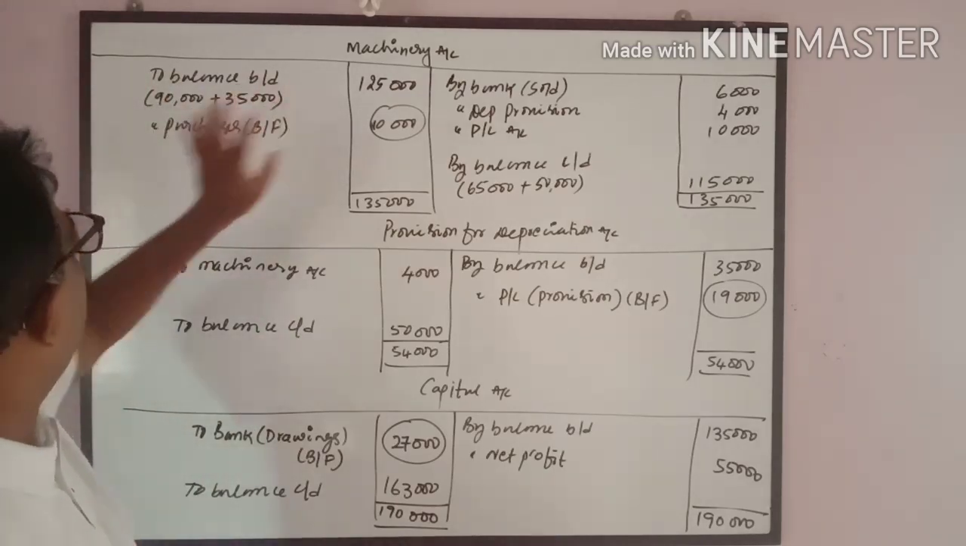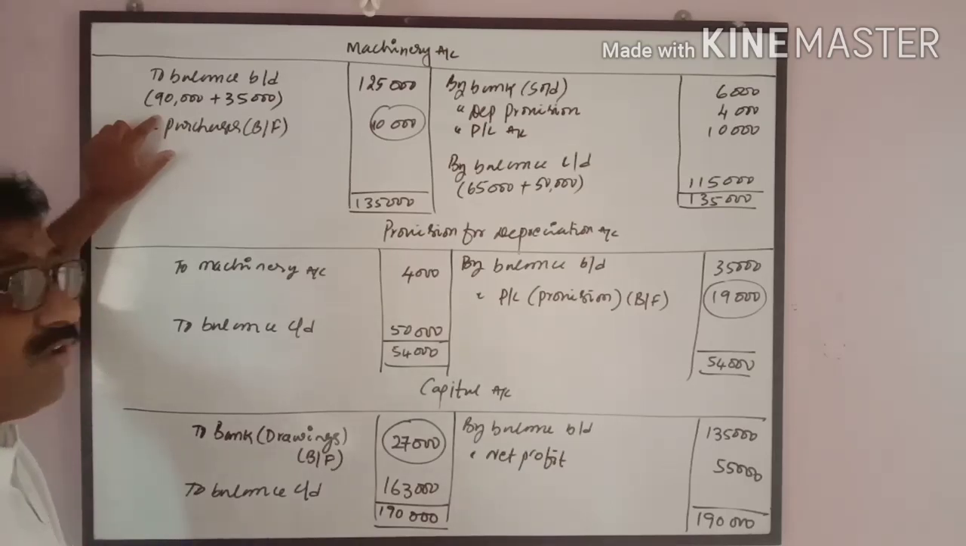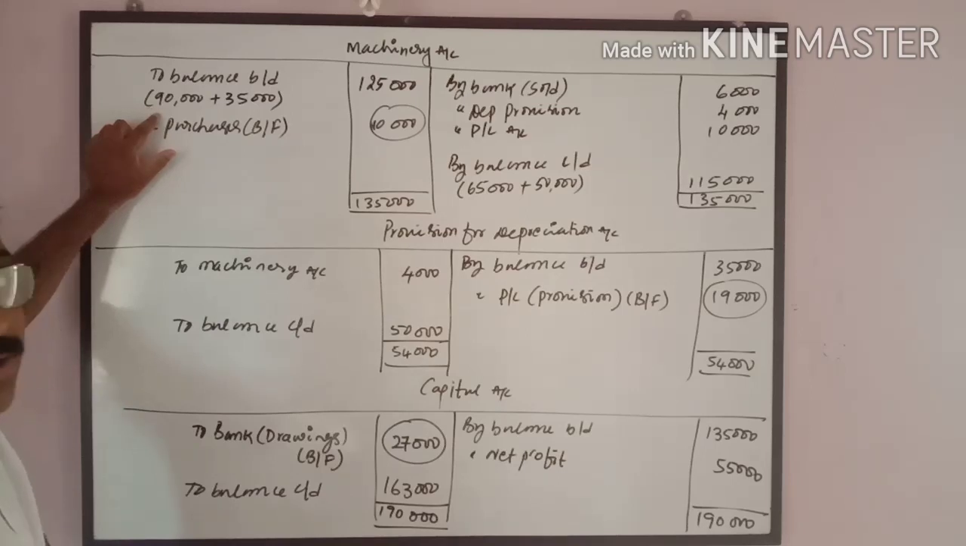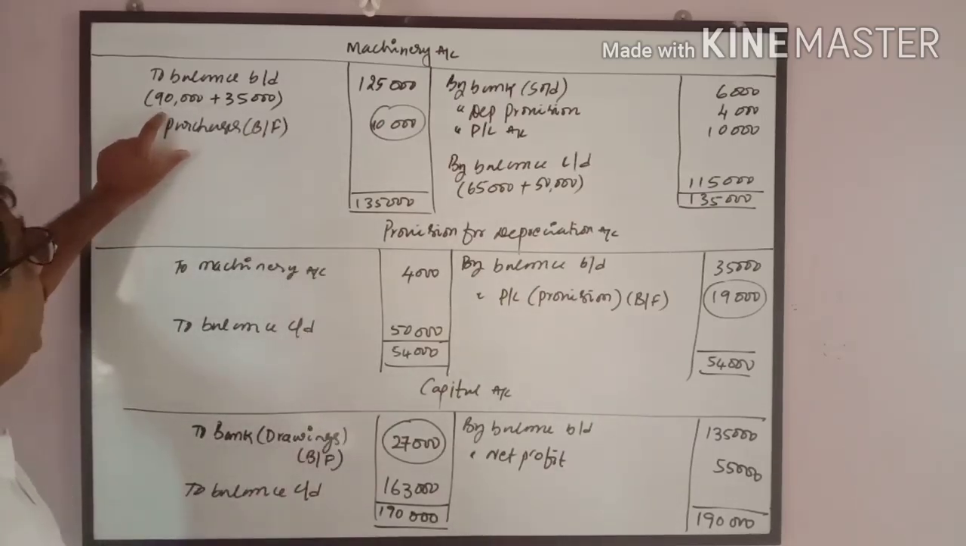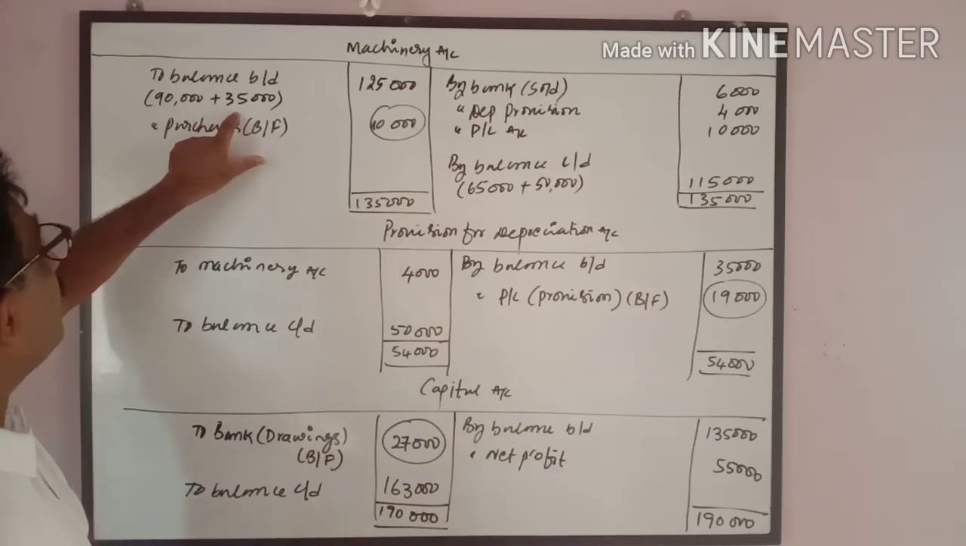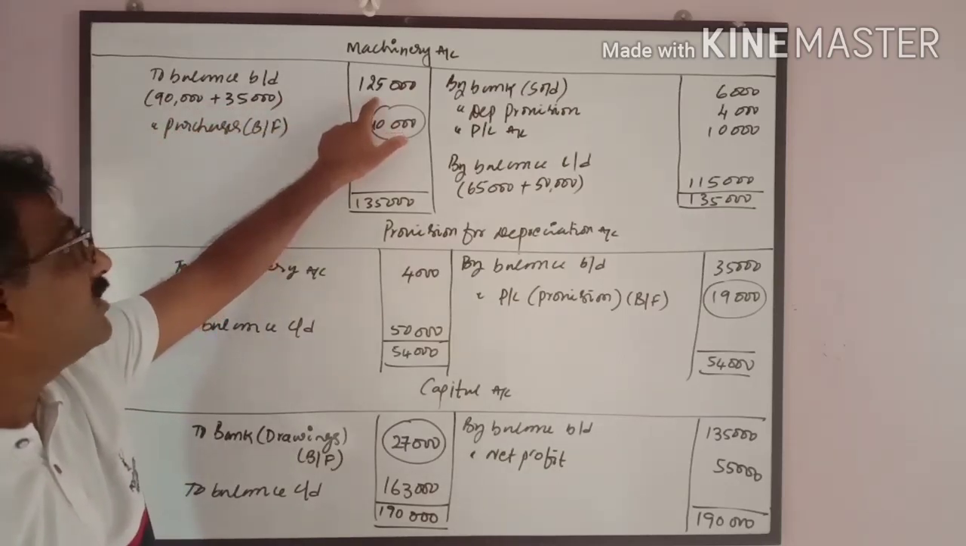To balance brought down, in the balance sheet it is given as 90,000. This is after deduction of provision for depreciation. This is nothing but written down value. We have to convert that into cost value. When provision for depreciation is given in the adjustment, add the opening provision to the opening balance of the asset. Machinery 90,000 plus opening provision for depreciation 35,000 comes to 1,25,000.